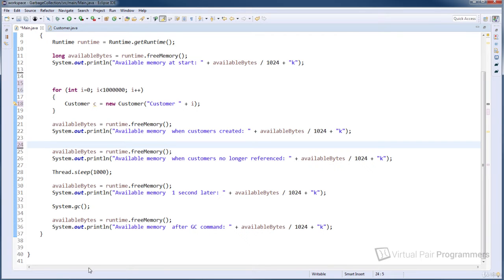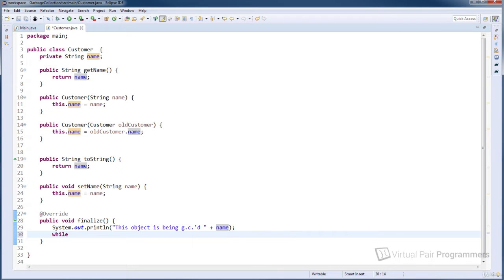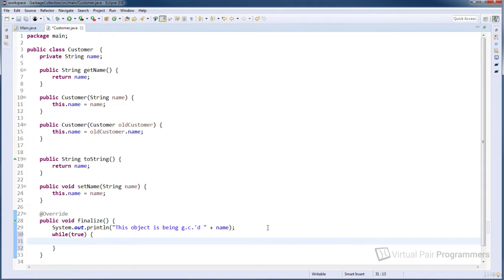And then what I'm going to do in the finalize method for the customer, and again, this is obviously not a good idea, I'm just doing this to make the point, I'm going to put in a while loop, and I'm going to say while true, do something. And actually, I'm not going to do anything in there. Because I'm saying while true, this will be a never-ending while loop. Let's run this code now and see what happens.